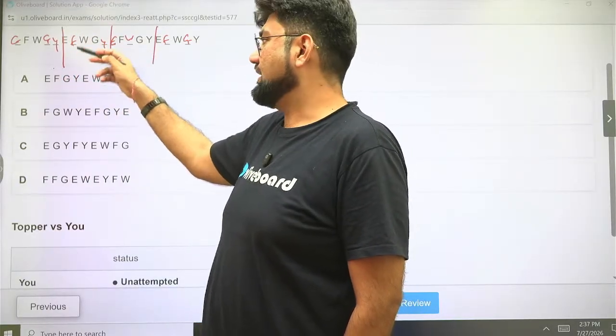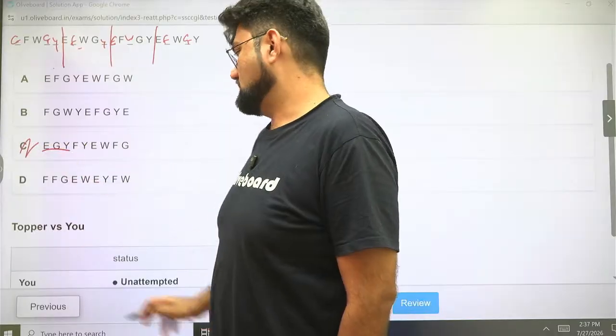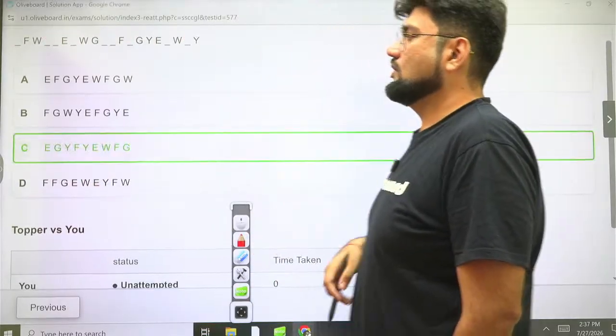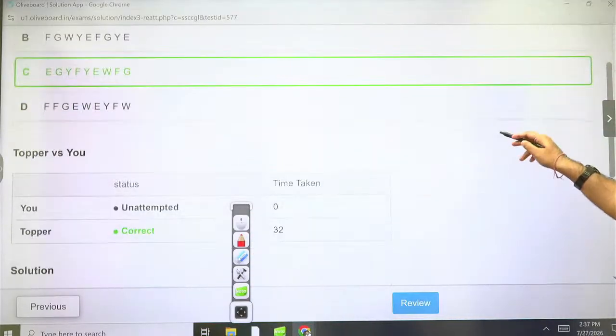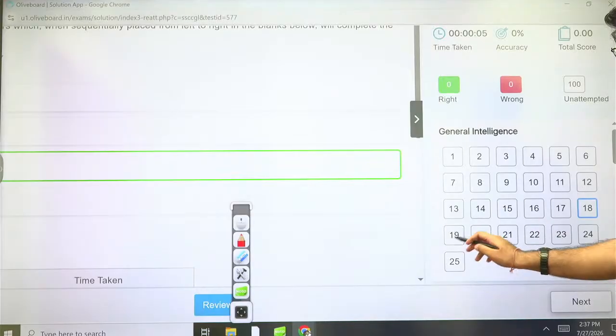Starts with EGY. EGY is here. Option C is the correct answer. Okay. That's how you pick up repeat patterns normally. 32 seconds. Next.